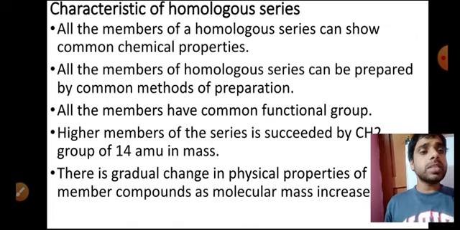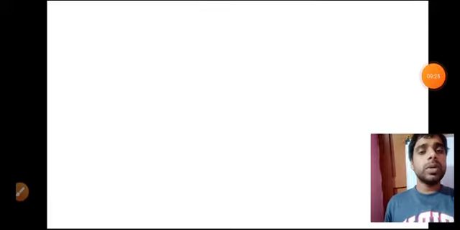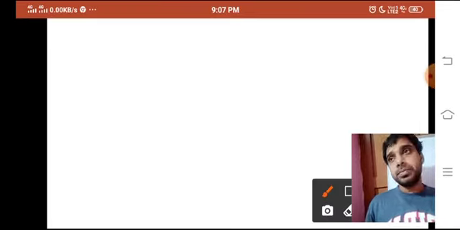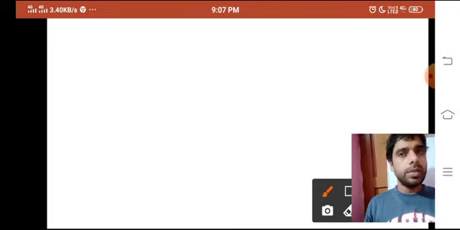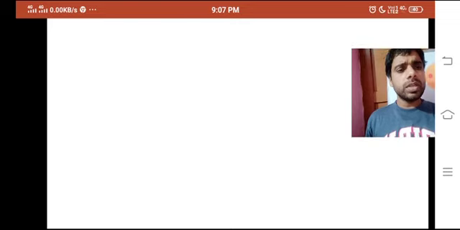And all the members have a common functional group. Yes, you should know this thing, all the members should have a common functional group. If I am talking about alkane, a single bond would be there, alkene, a double bond would be there. It's any member, if I am talking about any member. Alkyne also, a triple bond would be there, and that is also the functional group.